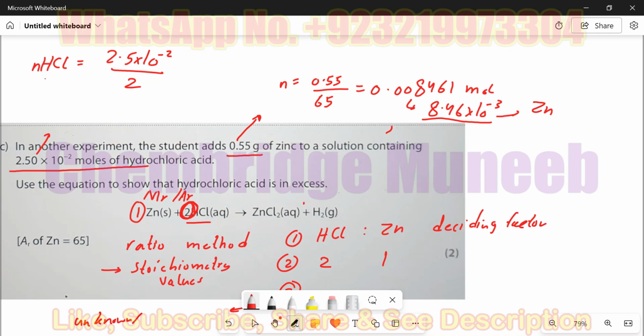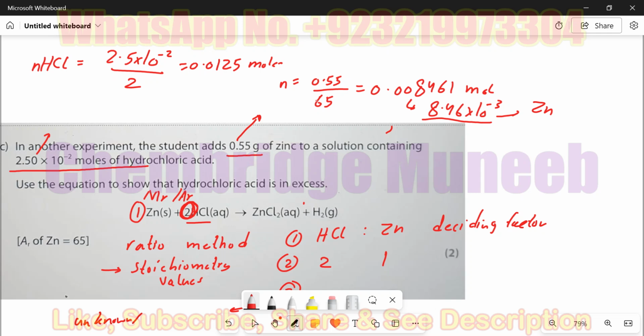Yes. Okay, so if I calculate this value, 2.5 into 10 to the power -2 divided by 2, it will give me 0.0125 moles.